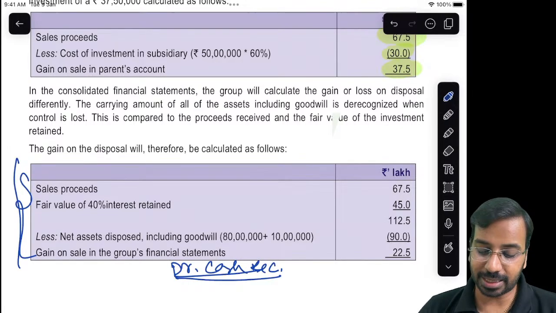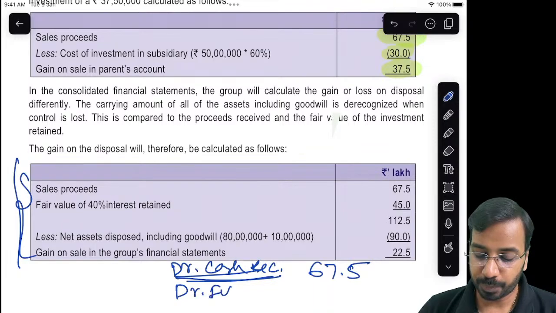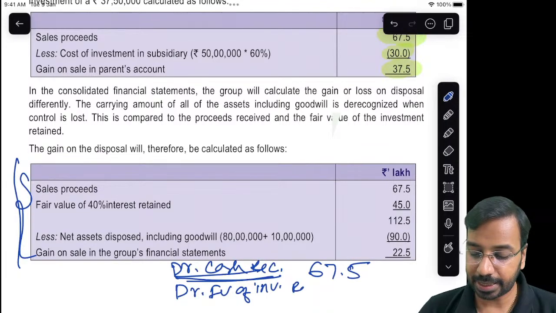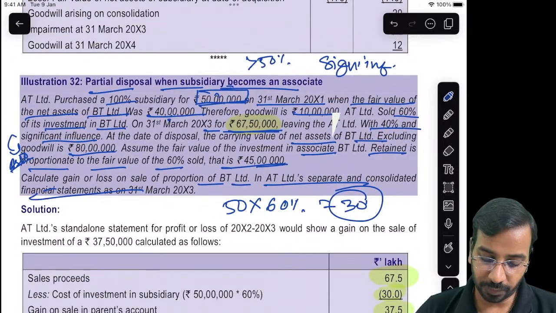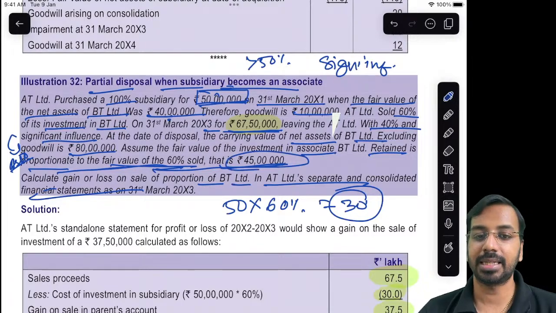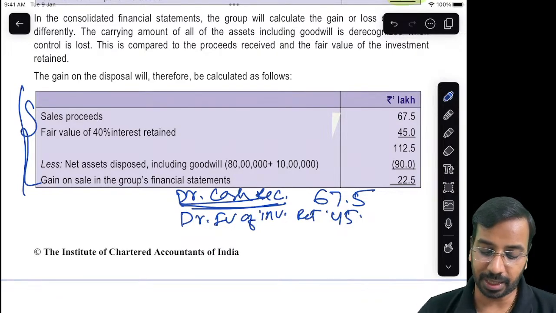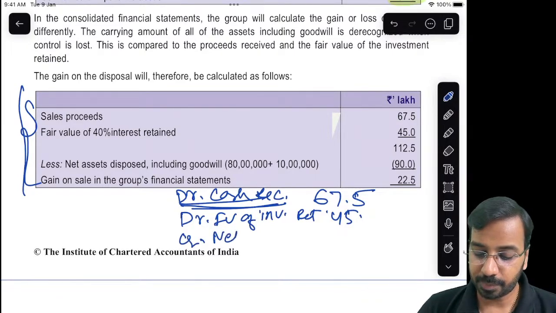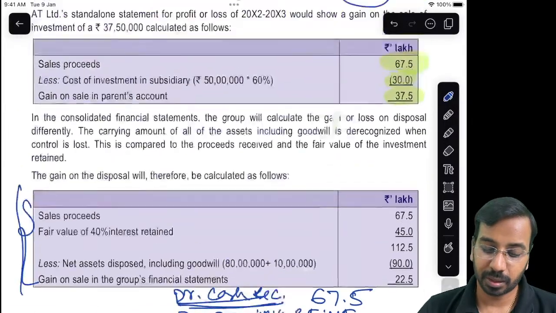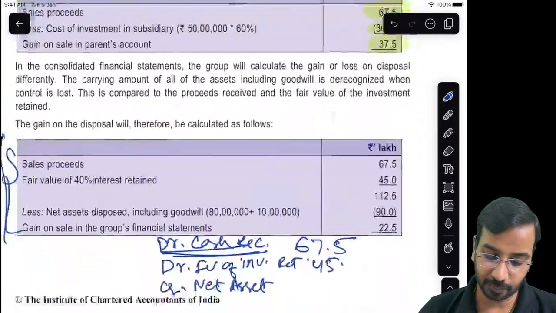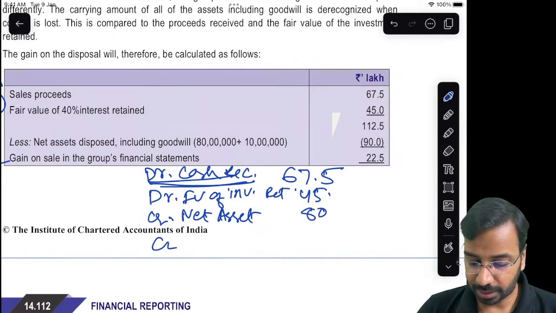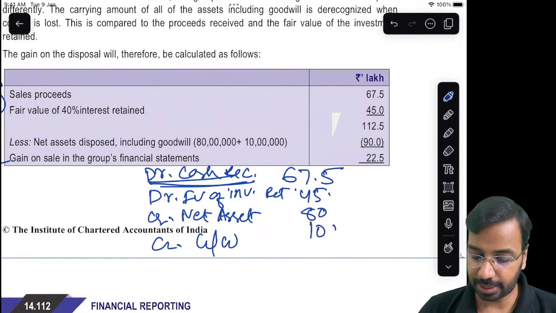So we will recognize cash. So debit cash. How much? 67.5. That's the first thing. Second, what is the fair value of investment retained? Based on the fair value of 60% sold, 45 lakhs is retained. So fair value retained is 45 lakhs, right? You will debit that. What will you credit? You will credit net asset. How much is the net asset? 80 lakhs. You will credit goodwill, which is 10 lakhs.